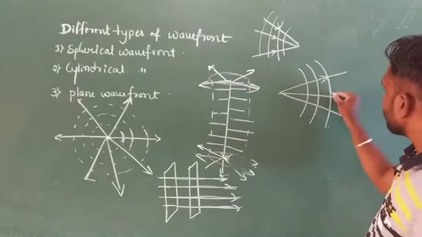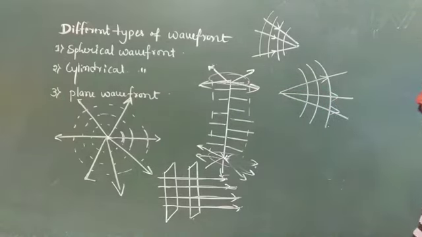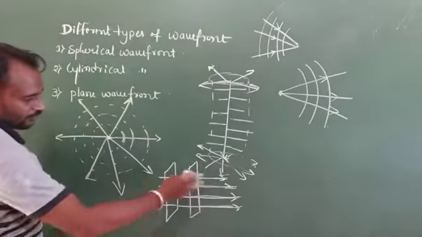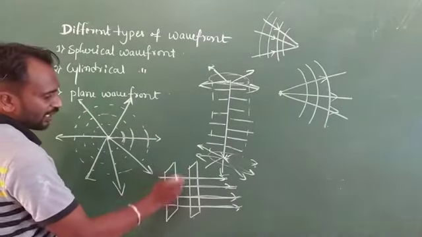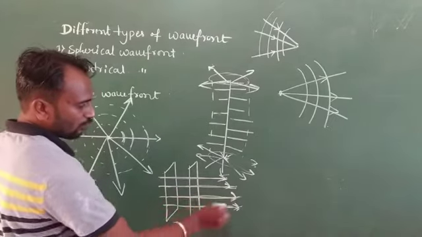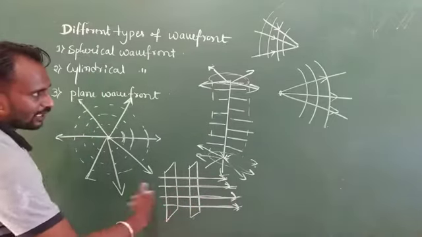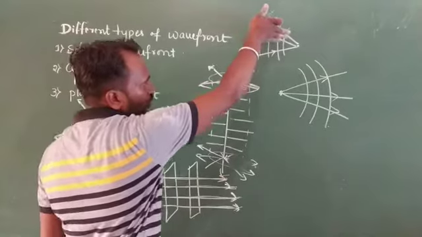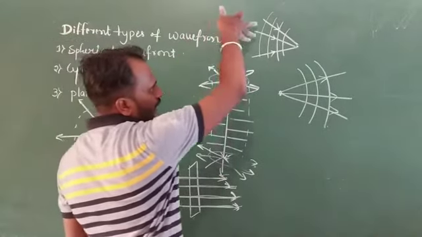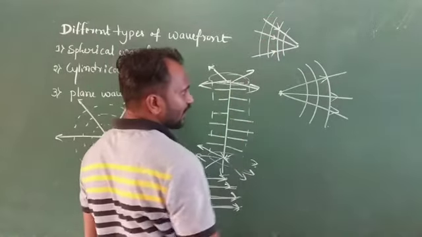So this we consider a ray of light, and this one we consider a diverging beam. Suppose we consider a plane, so this is a plane wavefront. In a plane wavefront we always consider a parallel beam of light. It means a parallel beam, and this one is a converging beam. It means a spherical wavefront is there. So here we get a converging beam, and here we get a diverging beam.